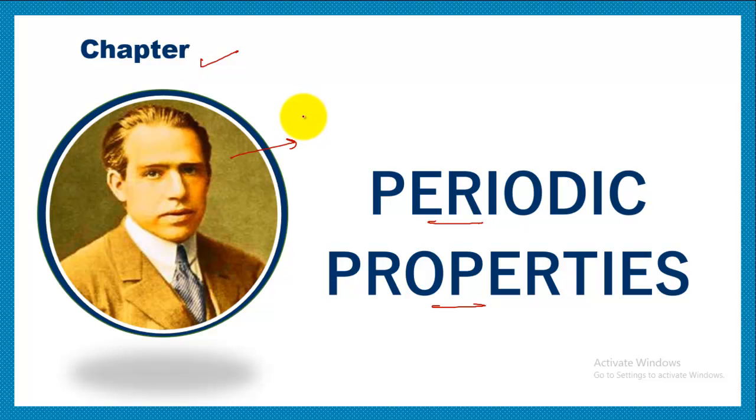who actually made an attempt to classify so many elements, and he is none other than Niels Bohr. He is the one who actually gave the proper systematic arrangement of the elements which made the study of so many elements easier. So let's study the periodic properties, and before studying the periodic properties, we'll take up the different attempts done by the different scientists in order to classify the elements, and also why those attempts failed and why Niels Bohr's attempt was accepted. So let's learn in this video.